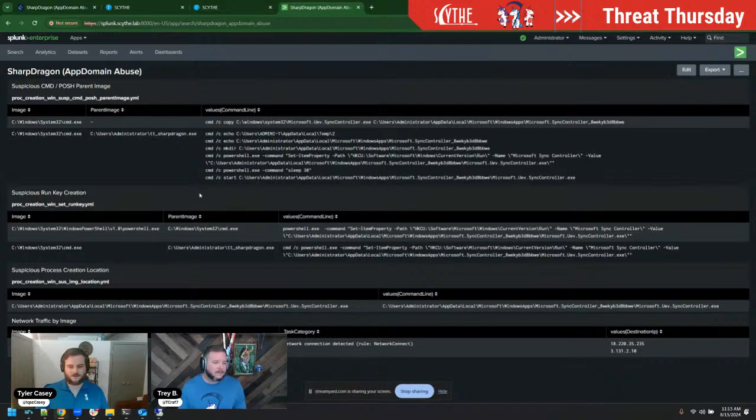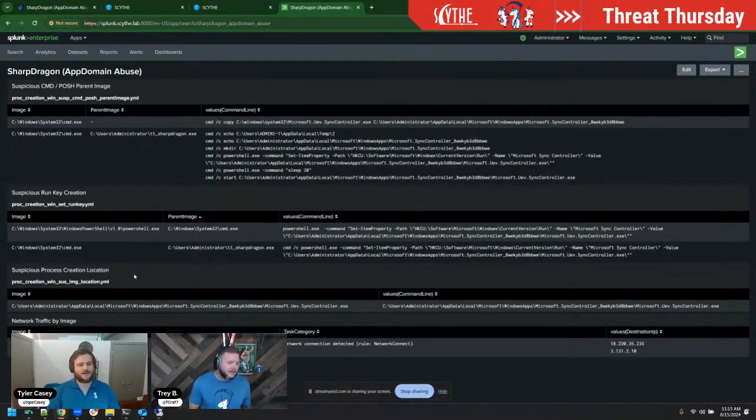Even though it sounds silly, I learned about run keys in the most basic security course I was in. It seems so simple, but adversaries still use it all the time. Even though it's simple and obvious to look there, people obviously don't, and that's why it continues to be used. So, harping on that, monitor your run keys. You shouldn't have too much stuff in there or new items being added to it, especially one with, again, that parent image of TT SharpDragon. If you see that, that should get you thinking.